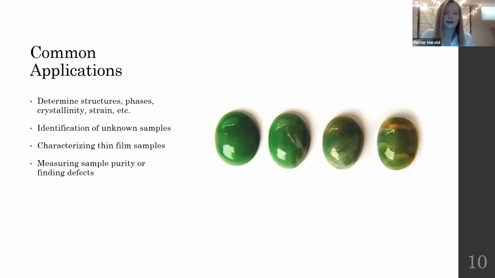So they did XRD on each of the jade samples, and the first one turned out to be just quartz that had been colored green. The second turned out to be jadeite and nephrite, but the XRD graph suggested the presence of another material, which meant it had been treated for defects, so it was closer, but not real jade. And then the final turned out to be 100% real jade, which is interesting.